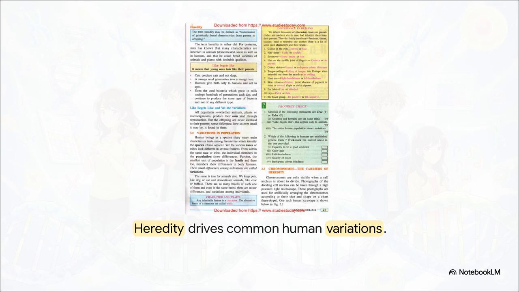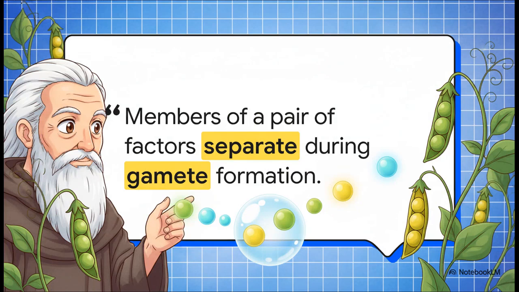These are all inherited, alternative forms of a character. Mendel actually figured out the mechanics of this variation through what's known as the law of segregation. His rule stated that the 2 members of a pair of factors separate during gamete formation. Okay, what does that actually mean? It means that when an organism creates reproductive cells, or gametes, the allele pairs cleanly split up. Each gamete only carries 1 allele for each trait. They don't just blend into a genetic smoothie, they segregate.